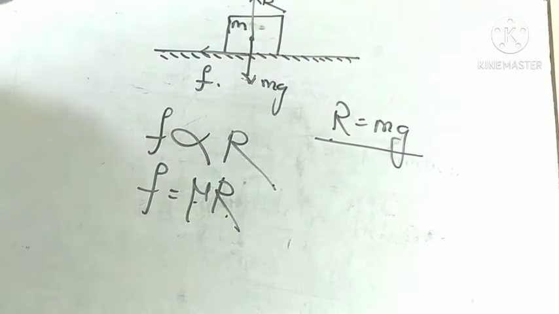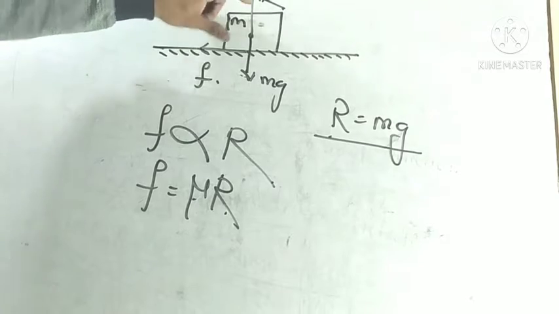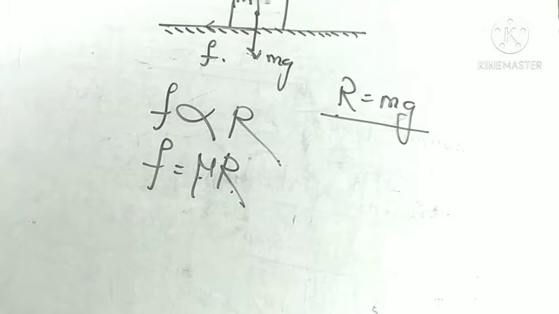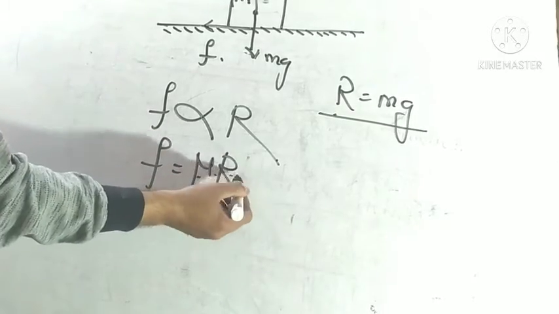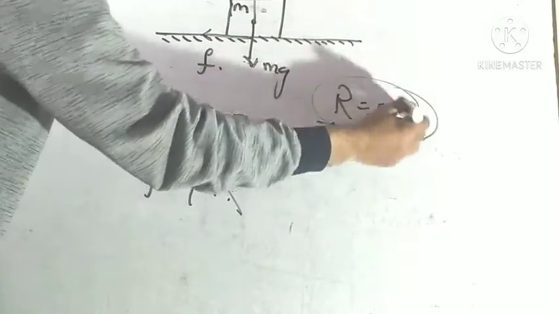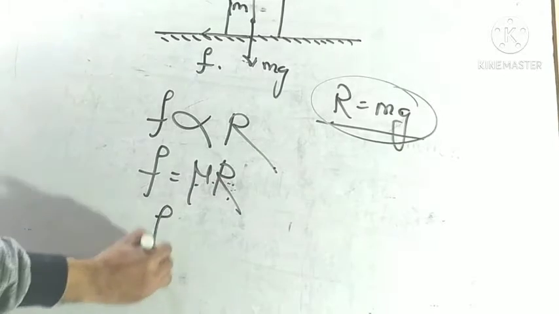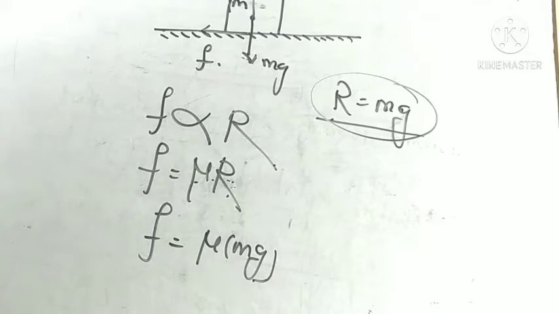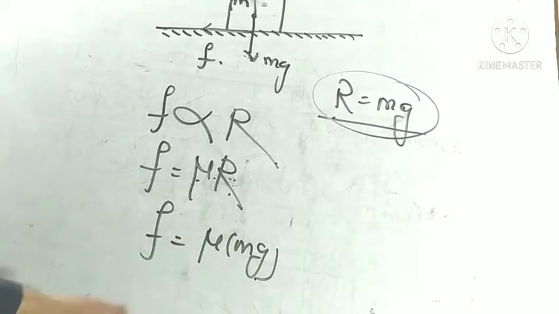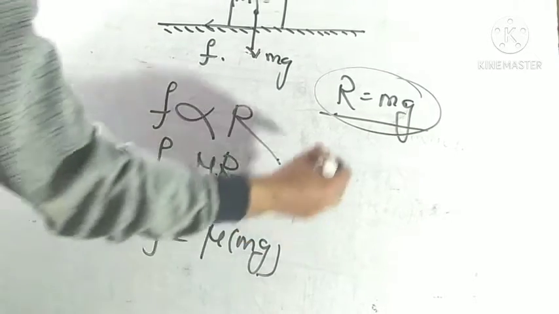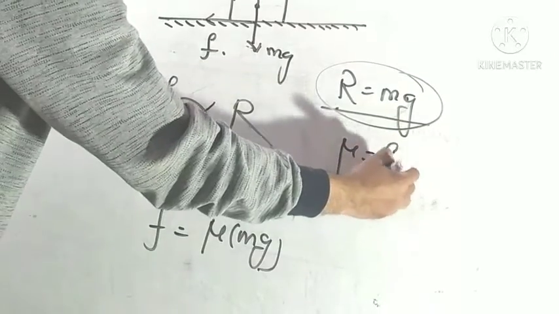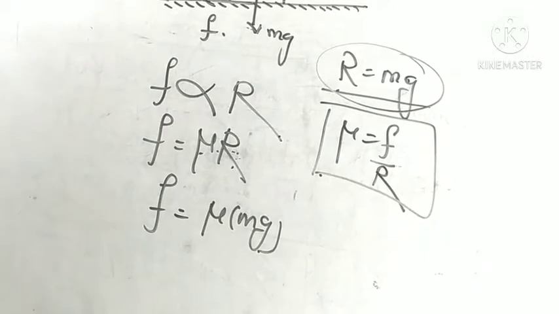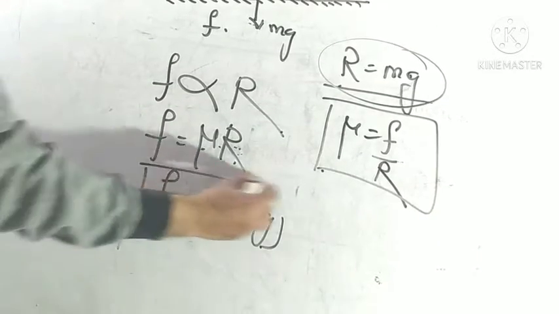Both have the same magnitude but opposite directions, so they balance each other. In the place of R, we put the weight of this body, mg. So the frictional force is equal to mu mg. We can also write mu is equal to frictional force upon normal reaction. So this is another form.